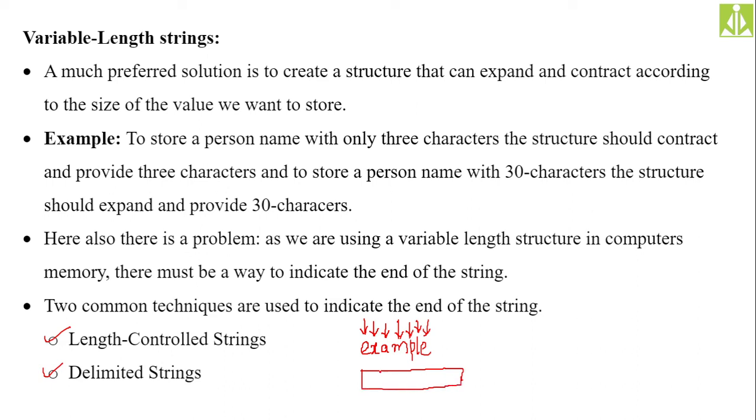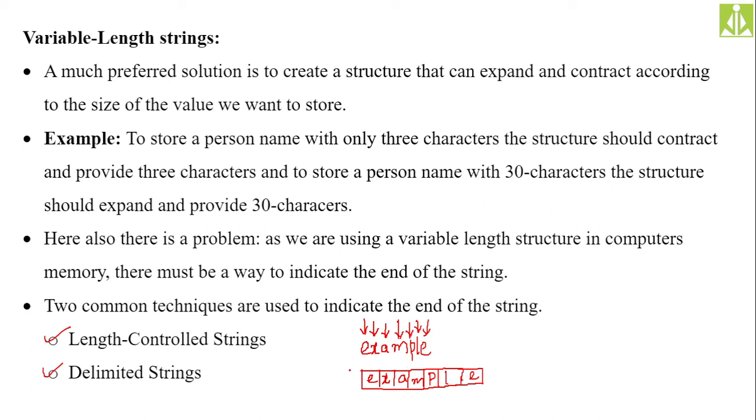1 2 3 4 5 6 and another one, 7. Like this it will allocate. So then E will be stored here, X A M P L E. Like this it will store the complete string. Then what we have to do is count the number of characters, that is 7.